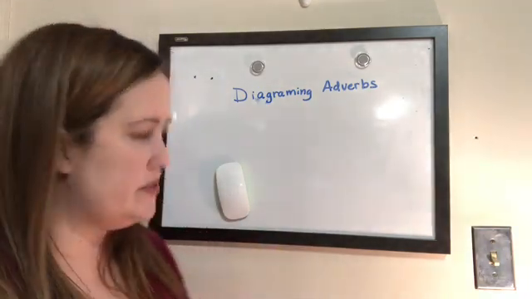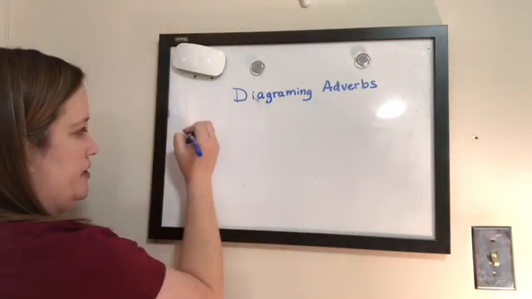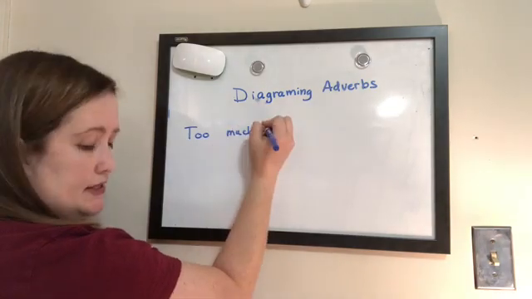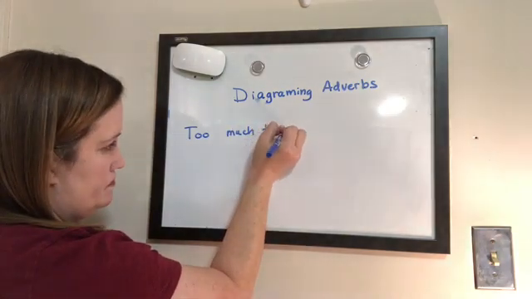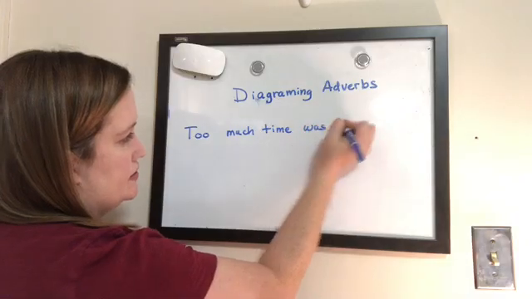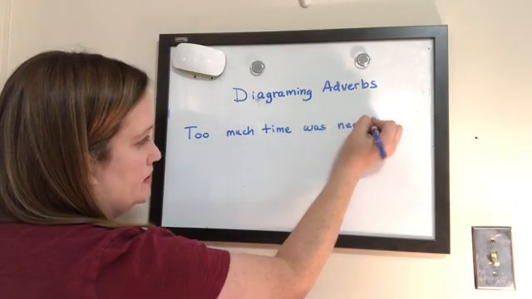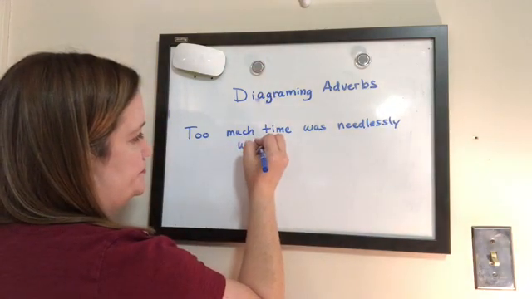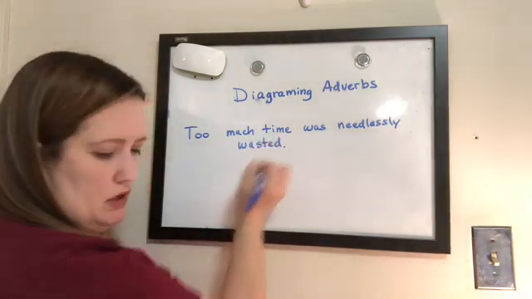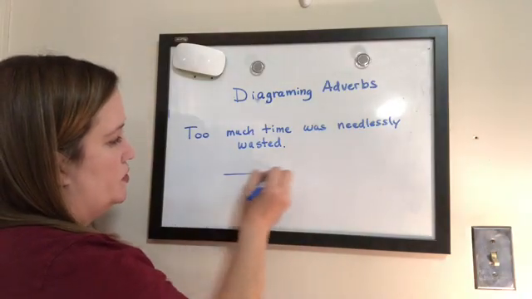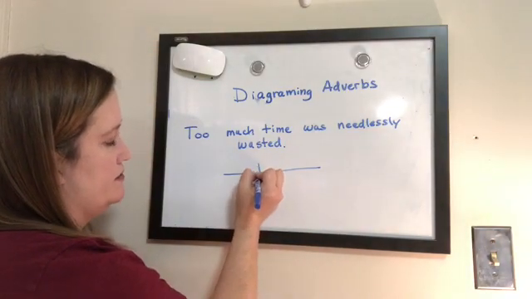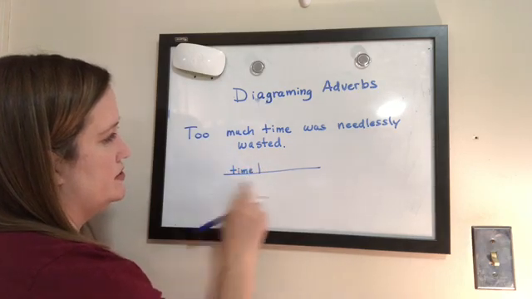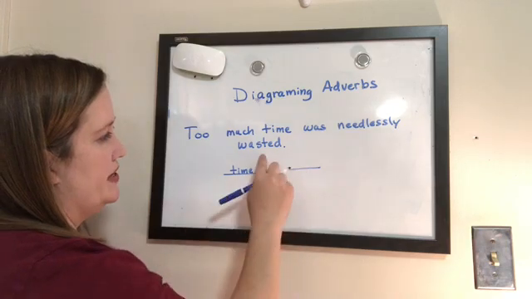All right, so here's another sentence we're going to diagram. Too much time was needlessly wasted. All right. What are we talking about? We're talking about time. And what's the verb? Was wasted.